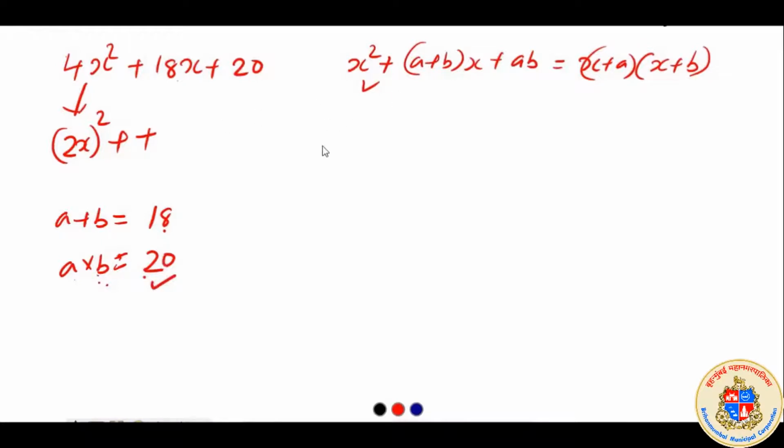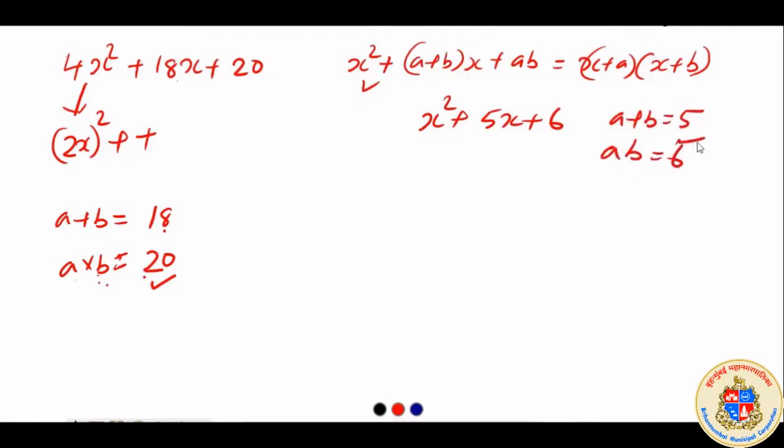Then it was realized that just like in the earlier case, x square + 5x + 6, we found numbers with a + b = 5 and ab = 6.